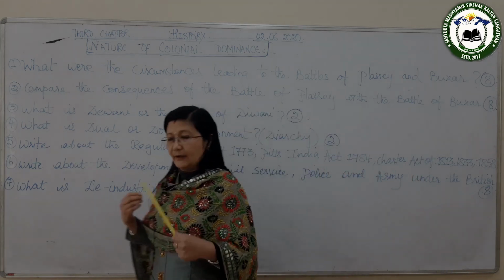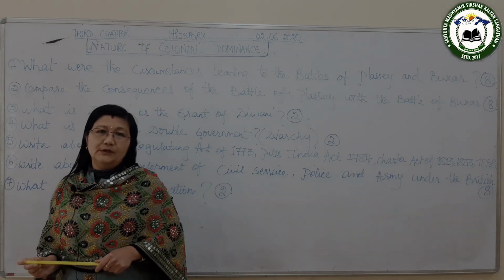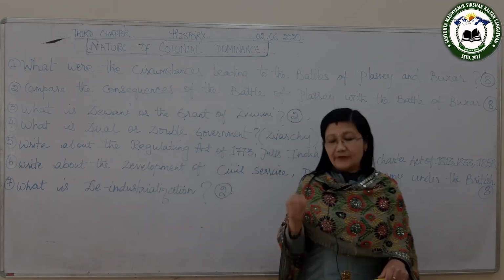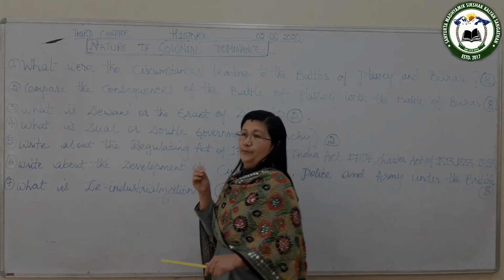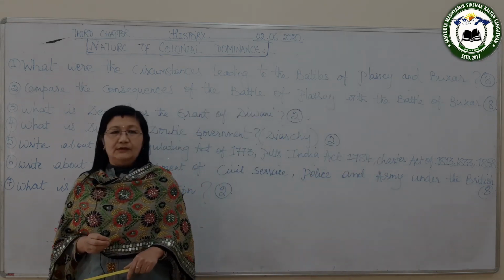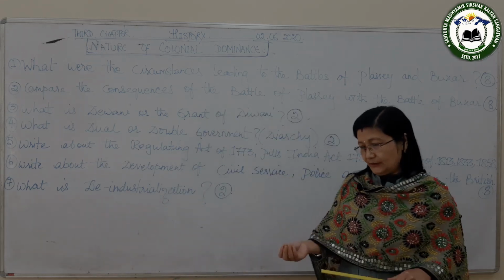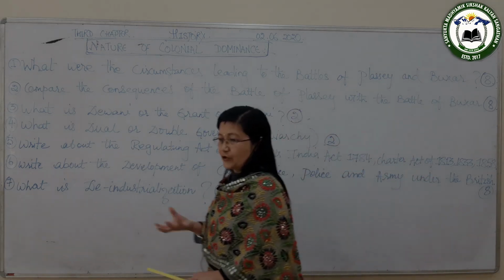So there was an abuse of the dastak, and this led to the loss of treasury in Bengal.